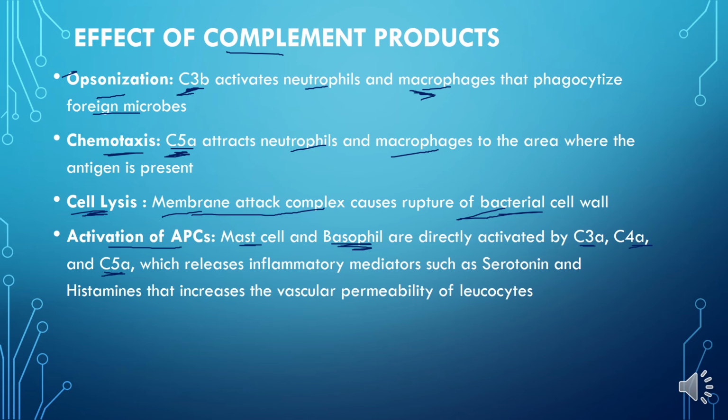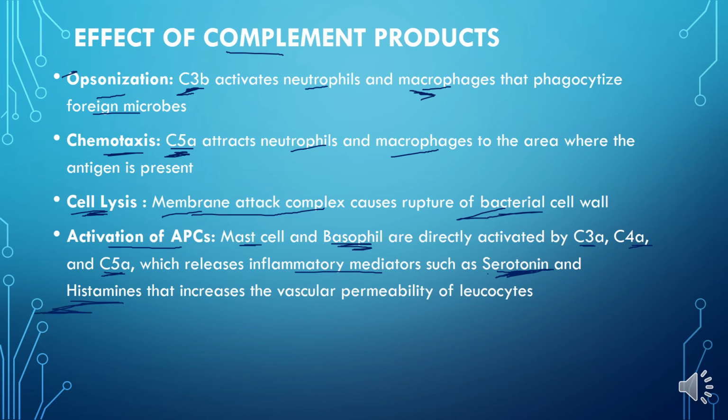These three complements activate the antigen presenting cells, and the antigen presenting cells internalize the antigen, do the antigen processing, and then ultimately showcase the antigen, and at the same time also release certain cytokines, especially serotonin and histamine. Serotonin and histamine have a vasodilatory function.